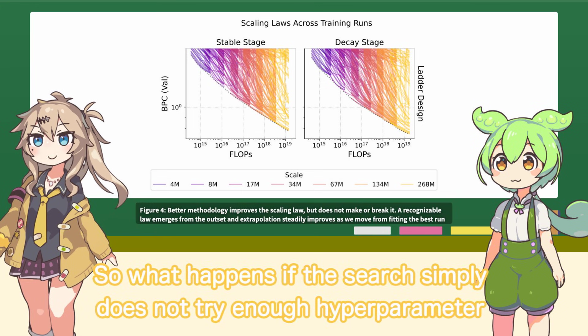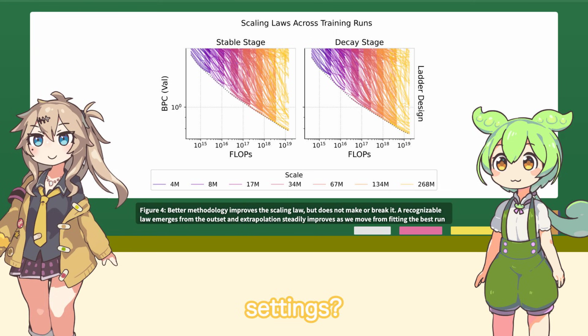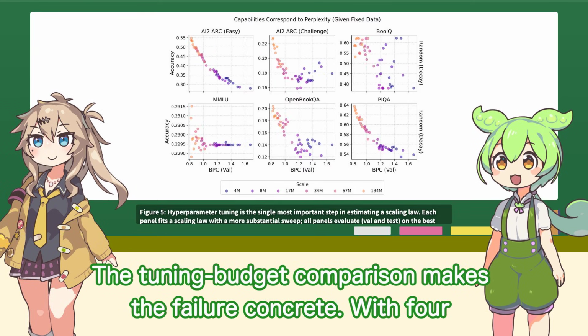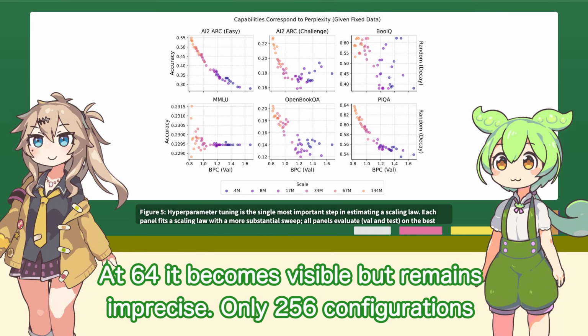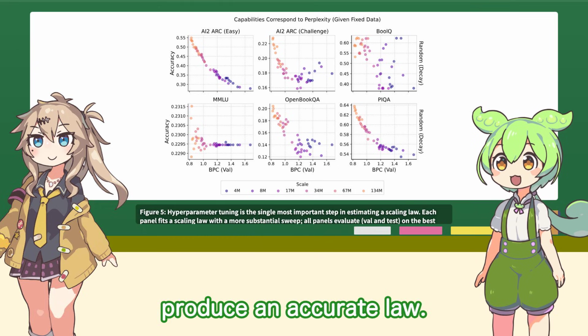So what happens if the search simply does not try enough hyperparameter settings? The tuning budget comparison makes the failure concrete. With 4 configurations per scale, the law is absent. At 16 it is still buried in noise. At 64 it becomes visible but remains imprecise. Only 256 configurations produce an accurate law.